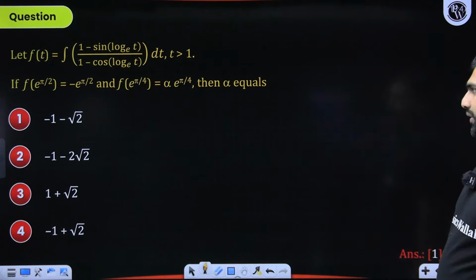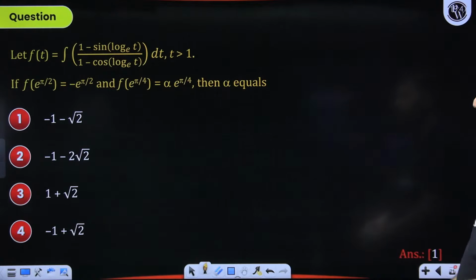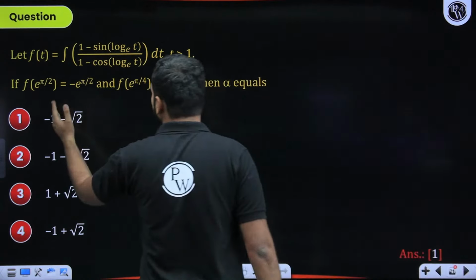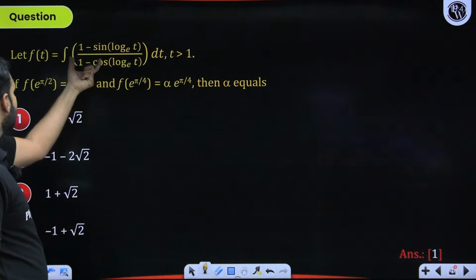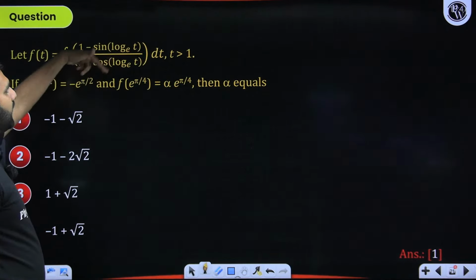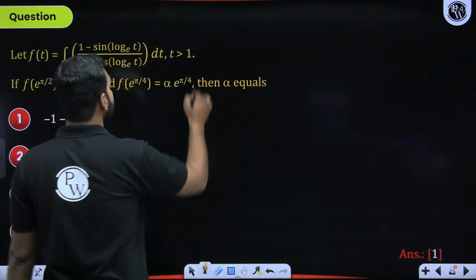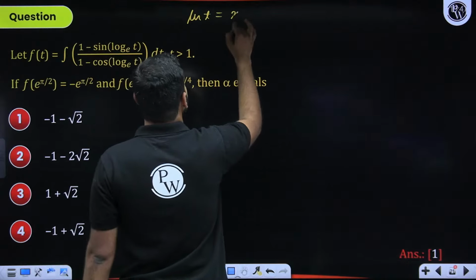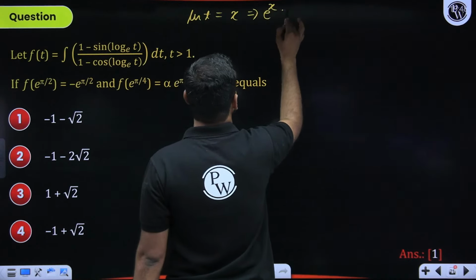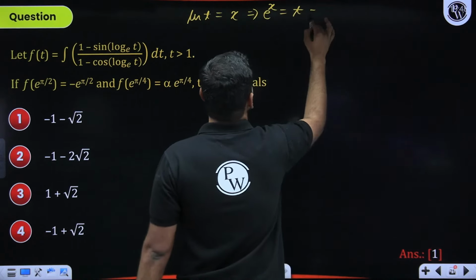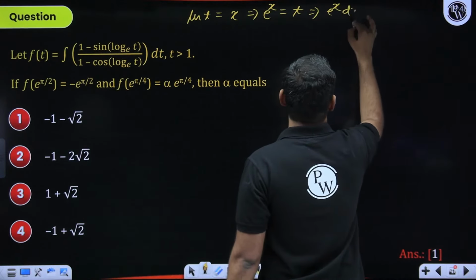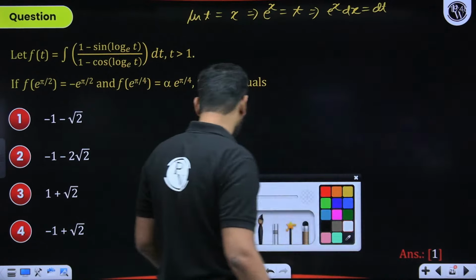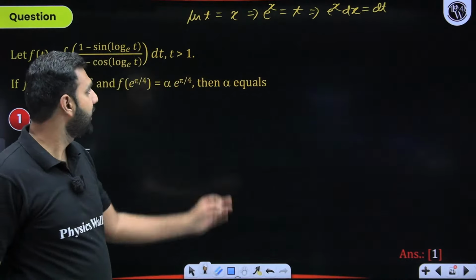Let's solve the next question here. A question based on indefinite integration. Of course, you can crack this particular part, but the matter of concern here is this. How do we crack this? Let's try and get rid of this ln(t). So let's assume that ln(t) to be x here. So from here, I'll say e to the power x is going to be t. So from here, I'll say e to the power x dx will be dt. Will you all agree with me? I hope there is no confusion on whatever I've done so far.